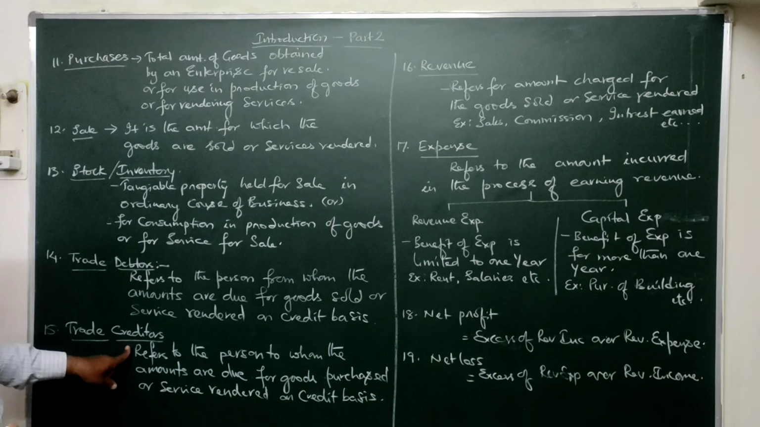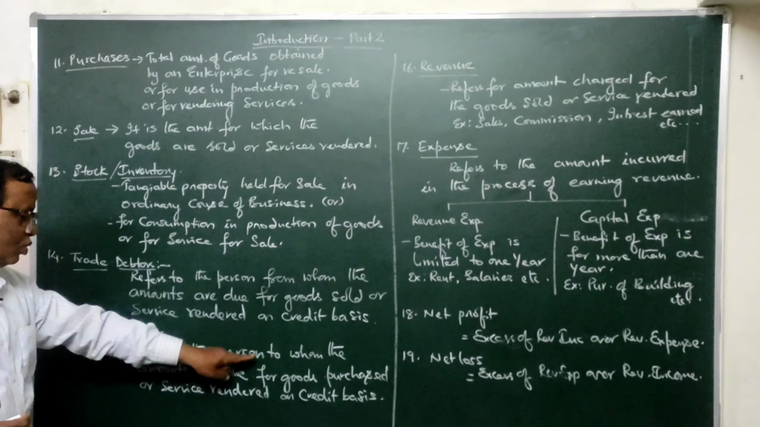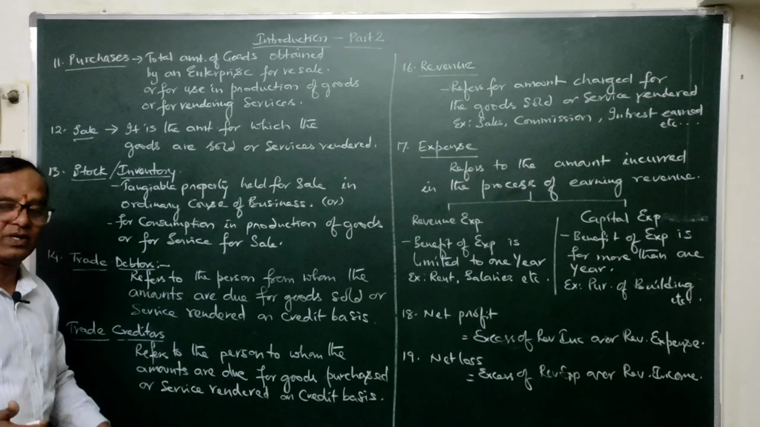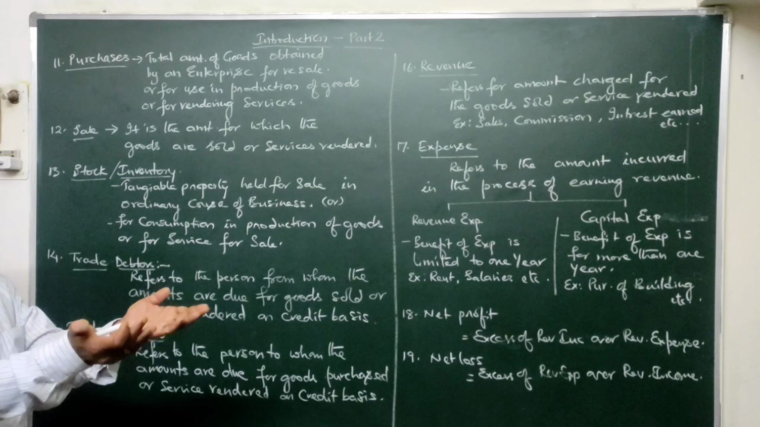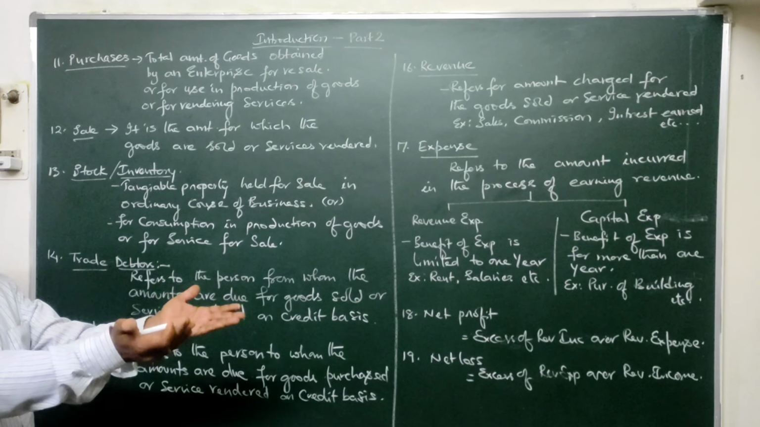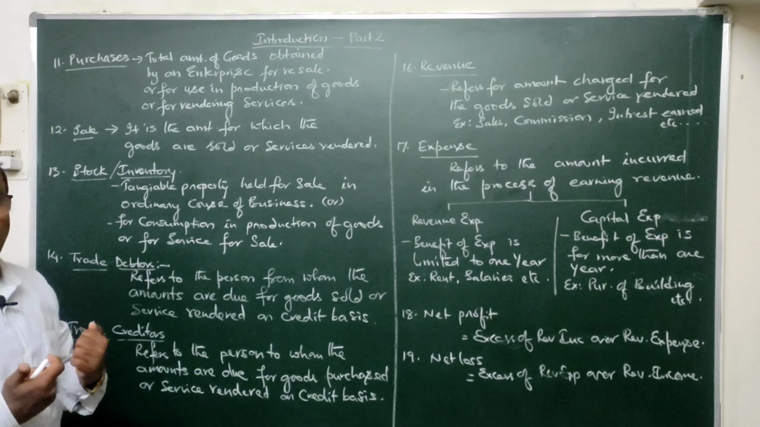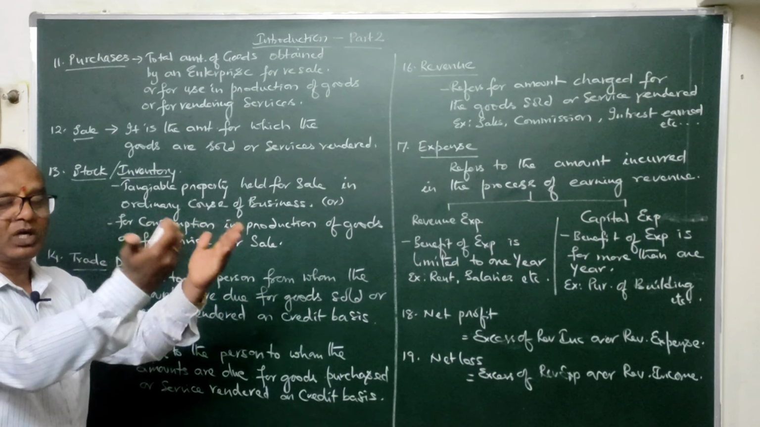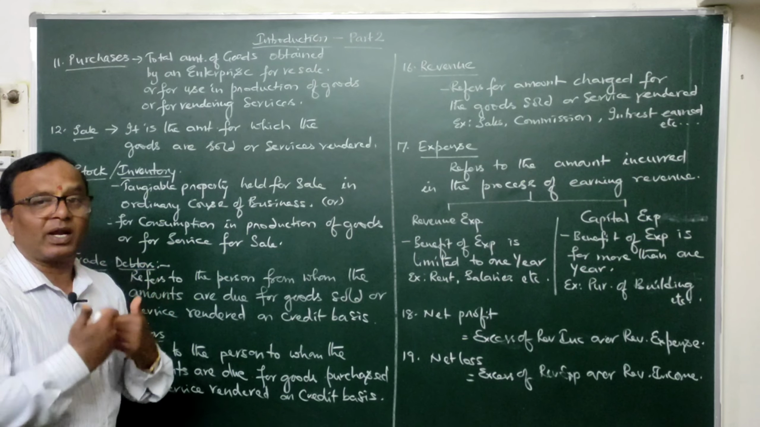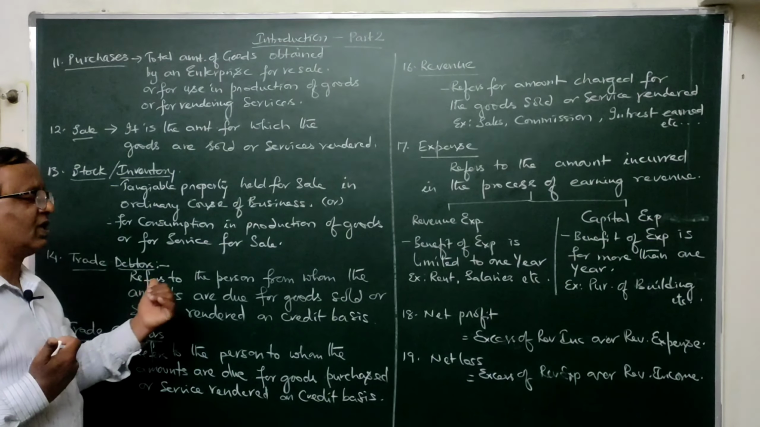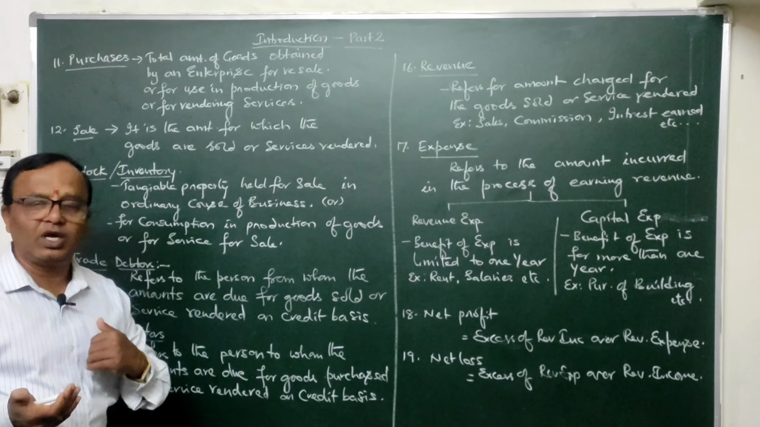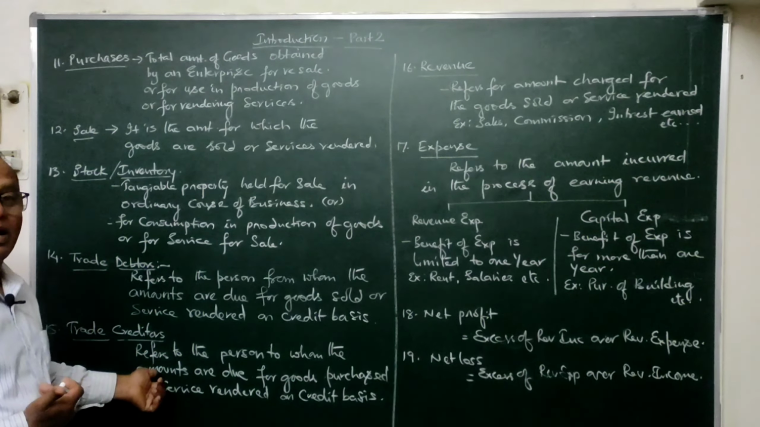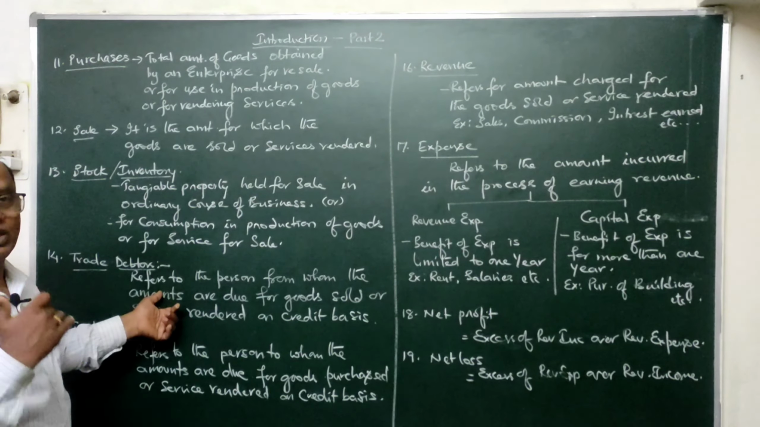Next, trade creditors. Trade creditors refers to the person to whom the amounts are due for goods purchased or services obtained on credit. In other words, if our business has purchased some goods from some party, or obtained some service on credit basis, wherein we owe money to that particular party, at that time that party becomes a creditor to our business. So simply we can say debtors are the people who owe money to our business, whereas creditors are the people to whom our business owes money. So creditors are liabilities to our business, whereas debtors are assets to our business.